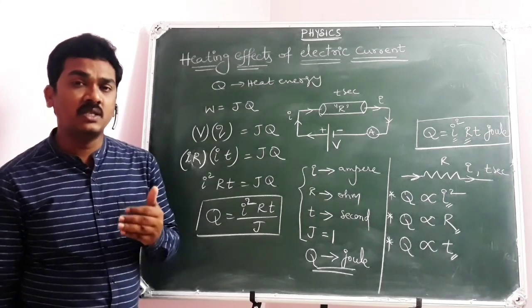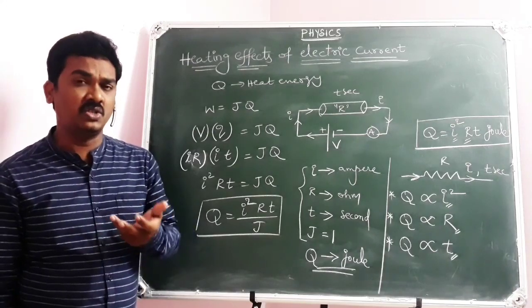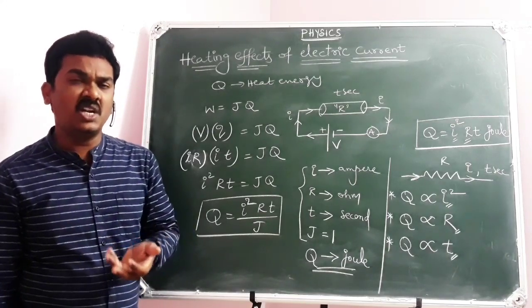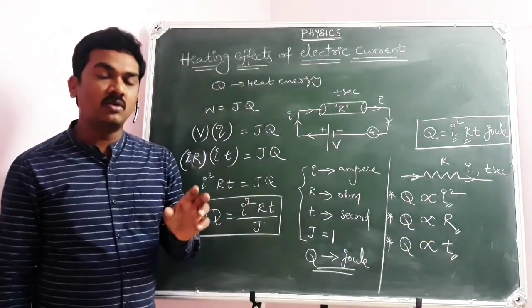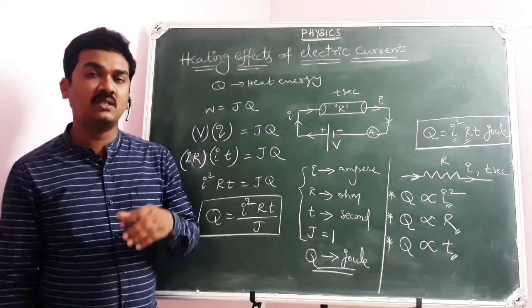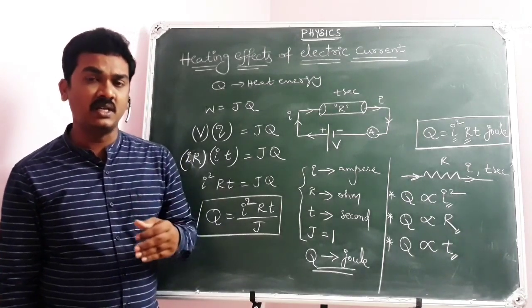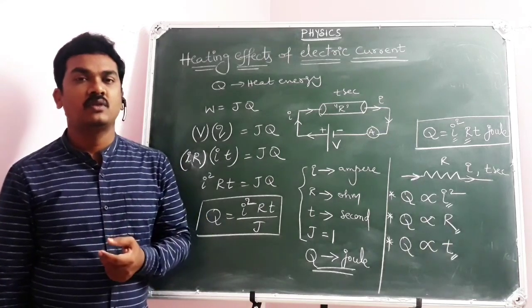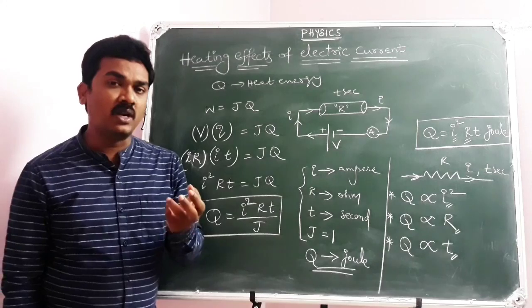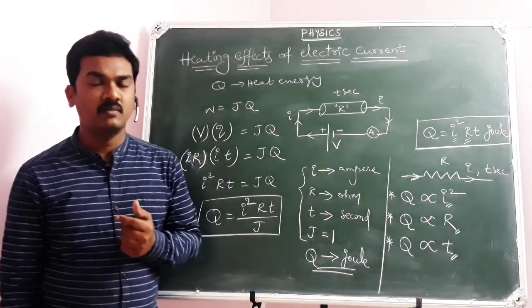When the current passes through the filament of the bulb, due to its high resistance, a greater amount of heat energy is produced. That heat energy makes the filament wire glow, producing heat energy and simultaneously light energy. That's why the bulb appears to glow. So our filament bulb works on the principle of heating effects of electric current.